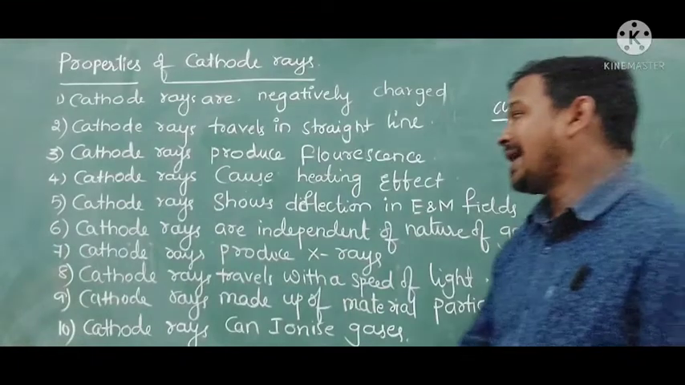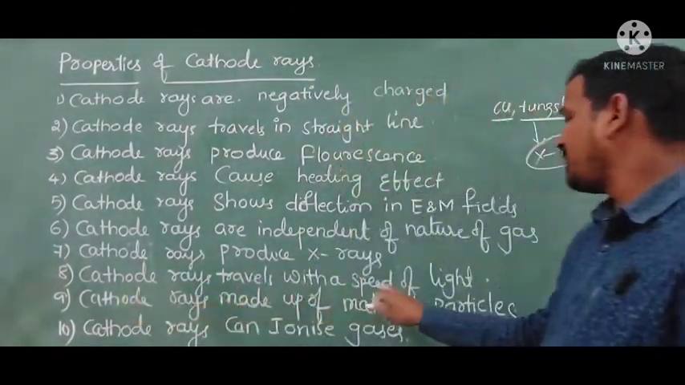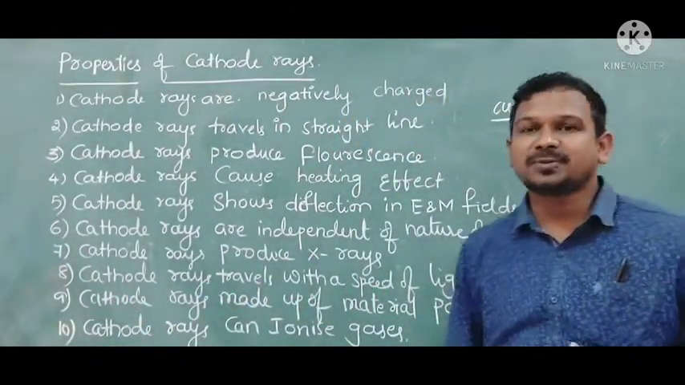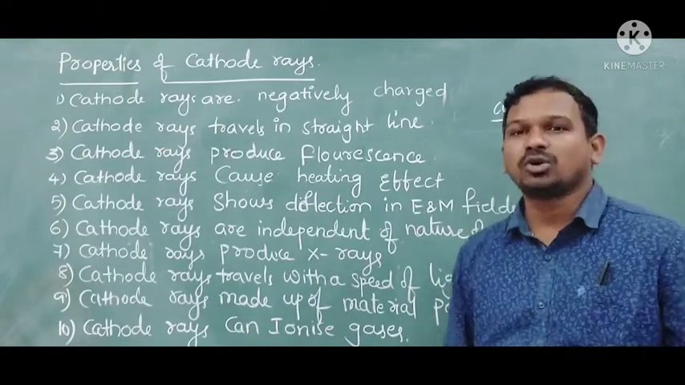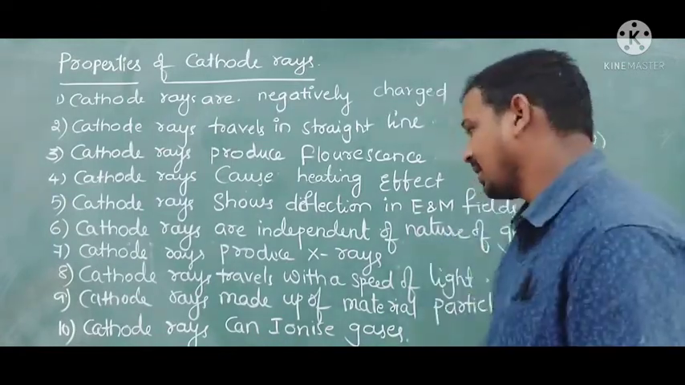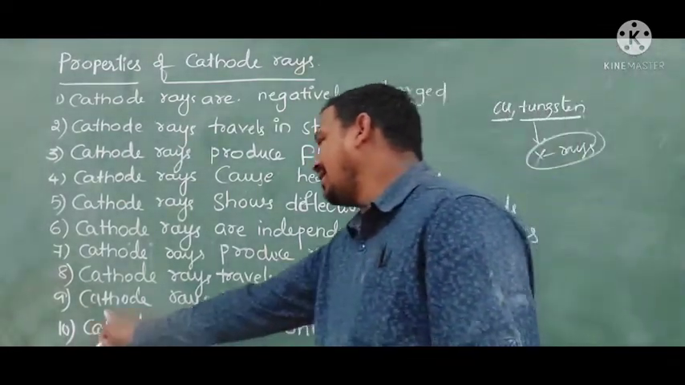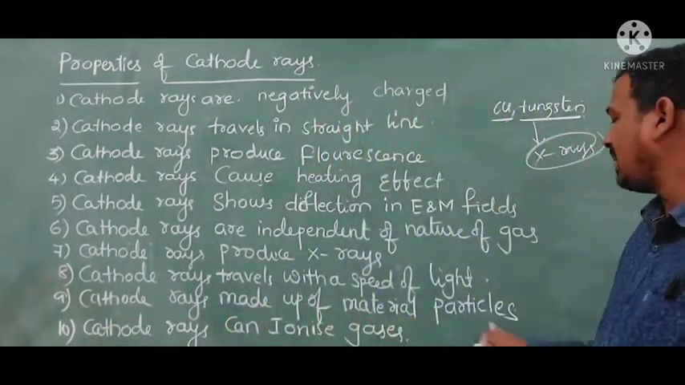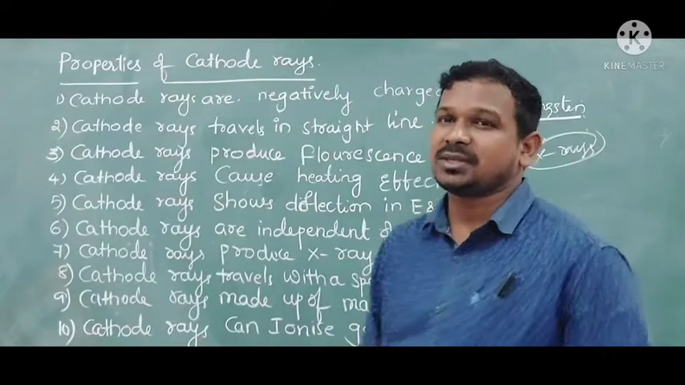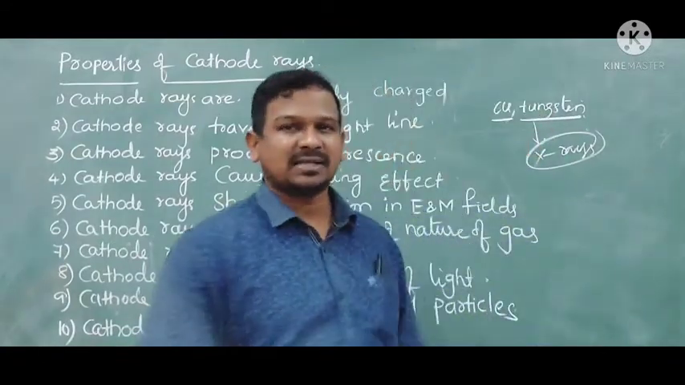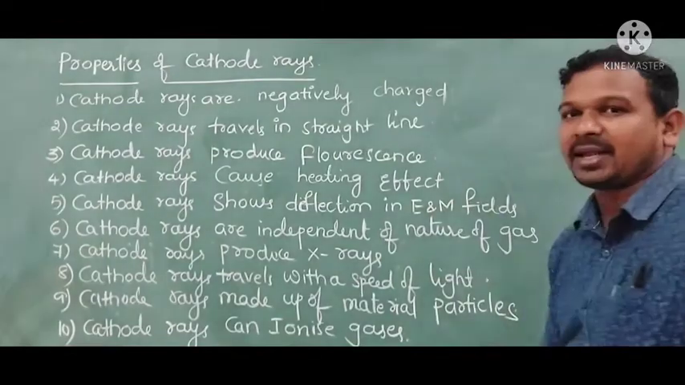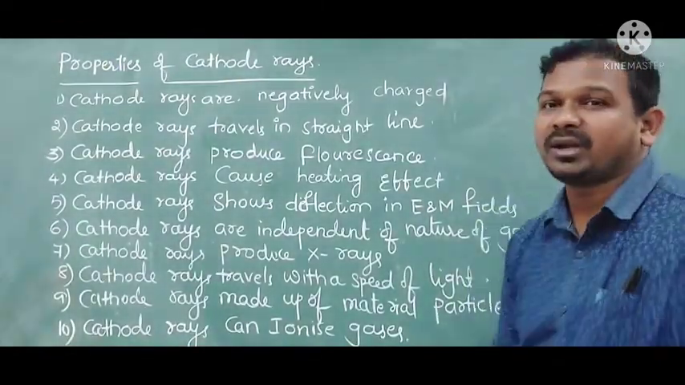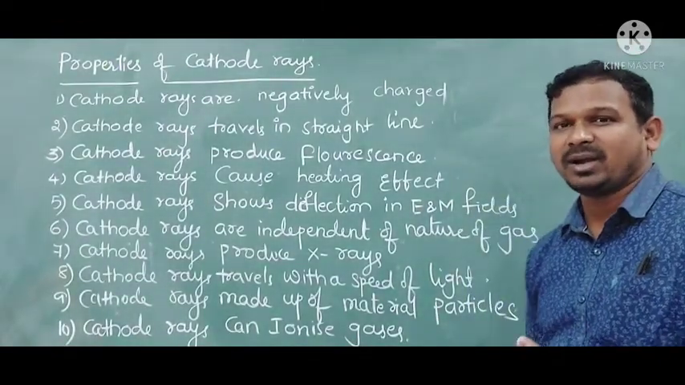Now, cathode rays travel with a speed close to the speed of light. If you compare the speed of the cathode rays, it is almost equal to the speed of light. Next, one more property: cathode rays are made up of material particles. As you know, a material particle has mass. If any mass particle hits another particle, a change of momentum will occur.